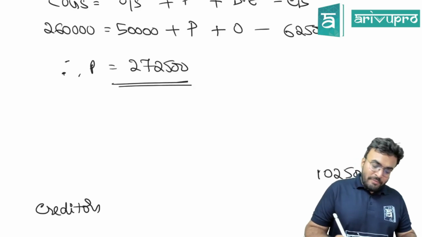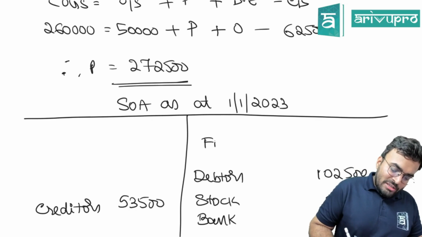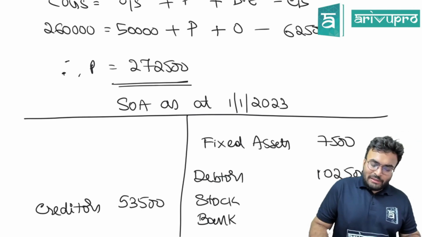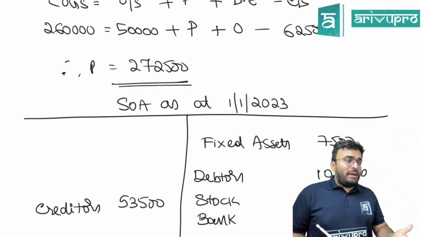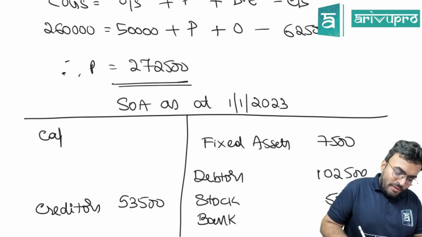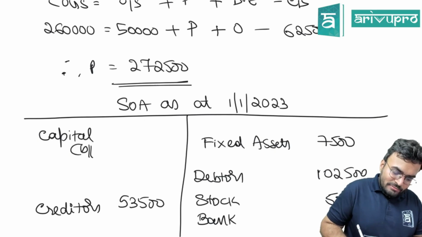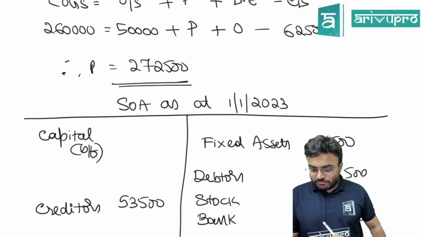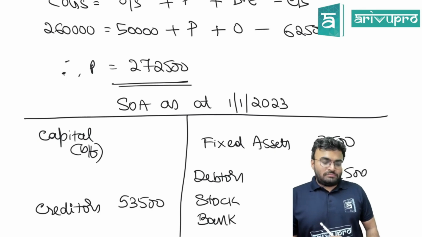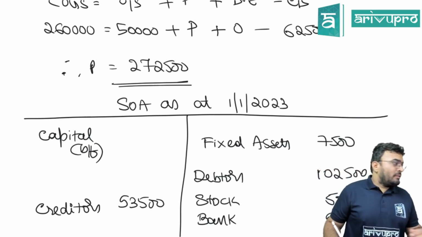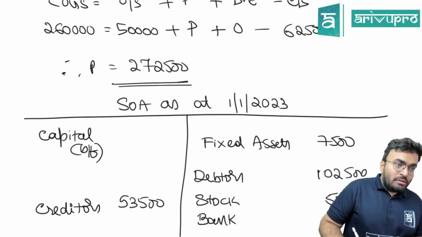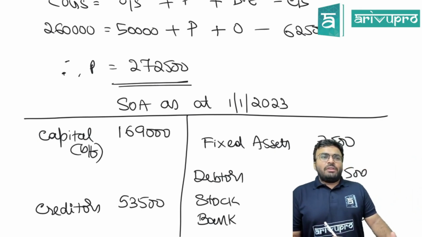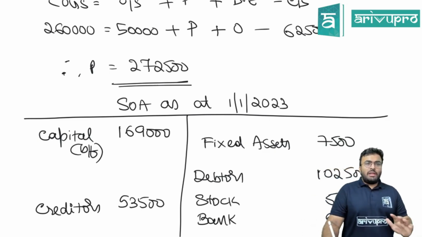Already given. 7,500. Fixed assets 7,500. I think that should be it. No outstanding, no prepaid. All that also can be there. Capital will be the balancing figure.